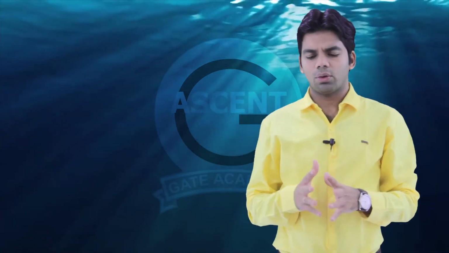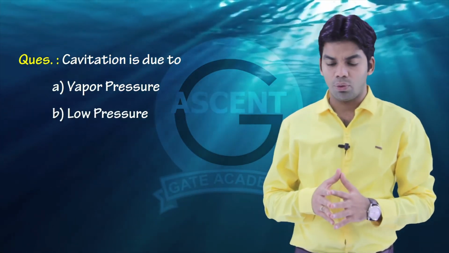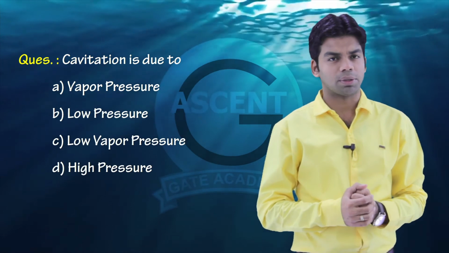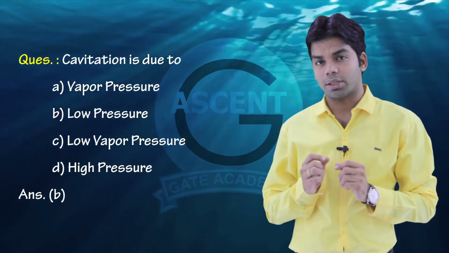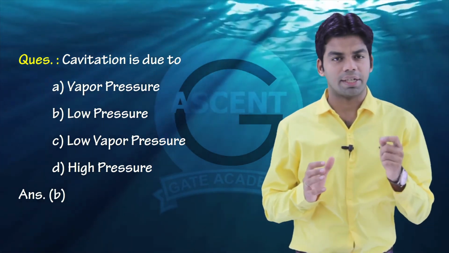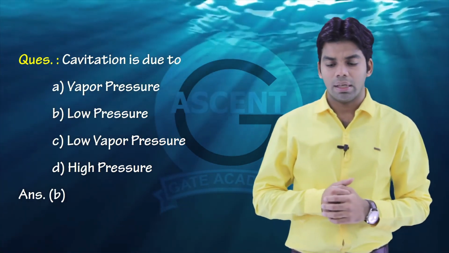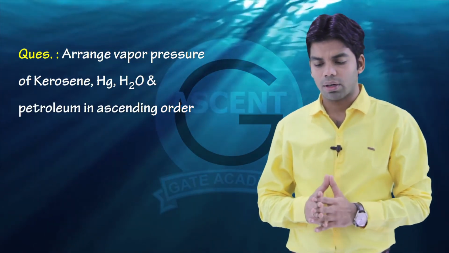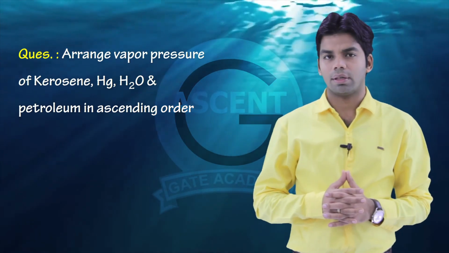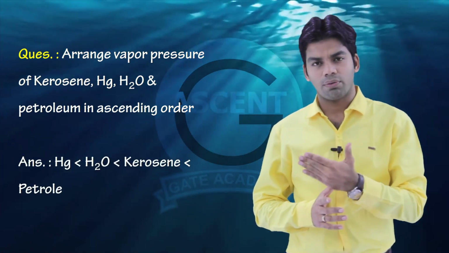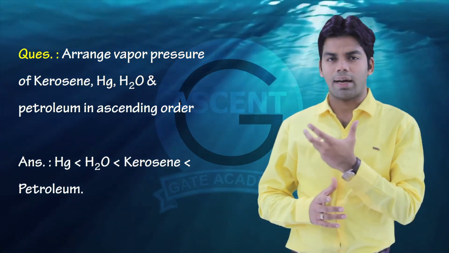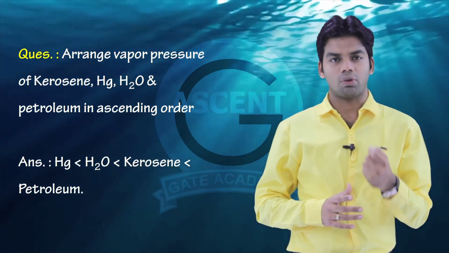Now, suppose you get the question: cavitation is due to option A, vapor pressure; option B, low pressure; option C, low vapor pressure; option D, high pressure. The answer should be B, that is low pressure. It is not because of low vapor pressure. Cavitation is because of low pressure. Another question: arrange the vapor pressure of kerosene, mercury, water and petroleum in ascending order. The lowest vapor pressure is of mercury, then water, then kerosene, and the highest vapor pressure is of petroleum.